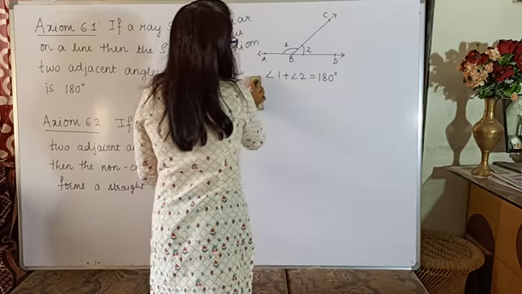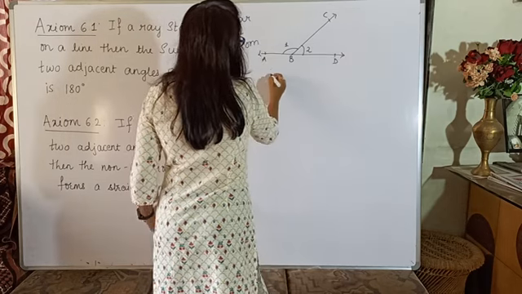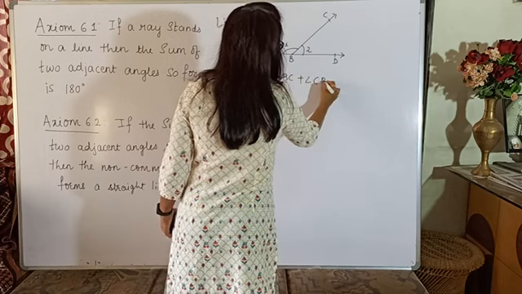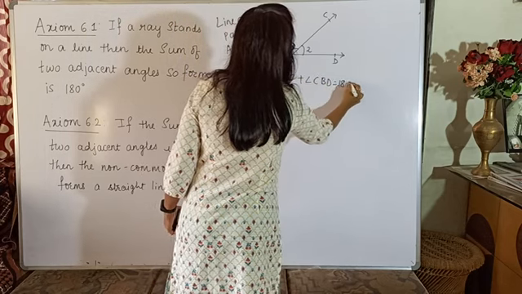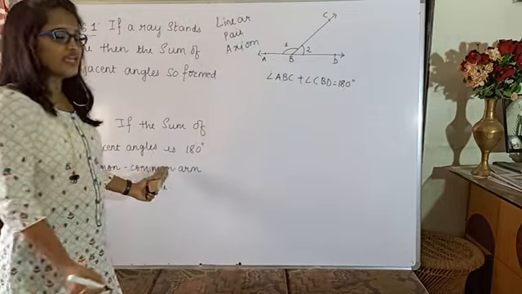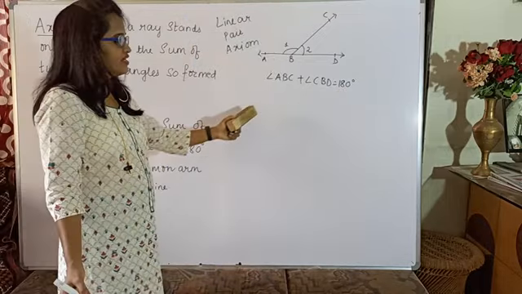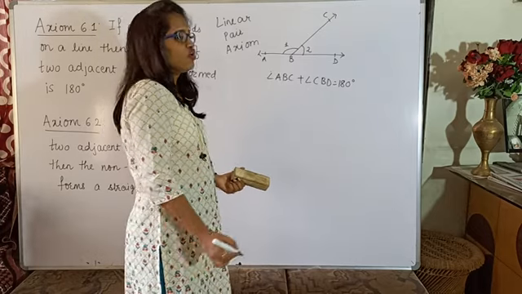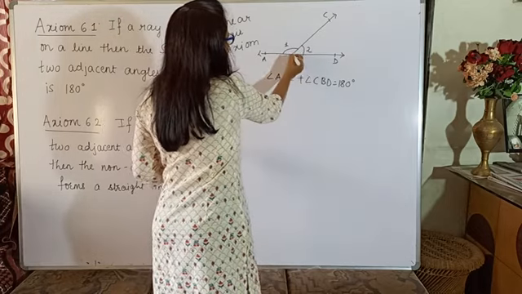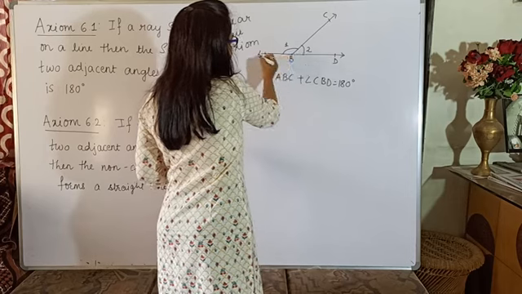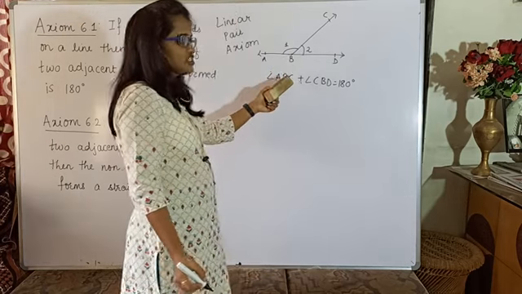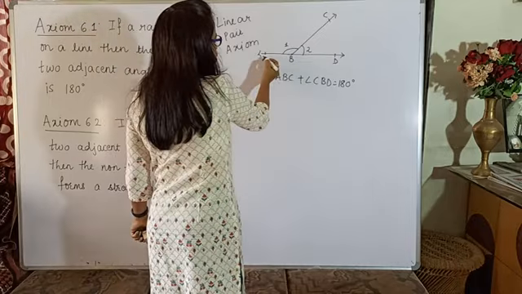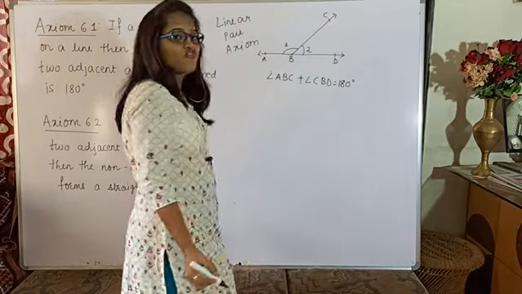Instead of writing 1 and 2, I write angle ABC plus angle CBD is 180 degrees. Why? Because that is what is given in the axiom: the sum of adjacent angles is 180. These two are the adjacent angles. In this case, BC is the common arm, so the two non-common arms are BA and BD. So if the sum of adjacent angles is 180, the non-common arms form a straight line.